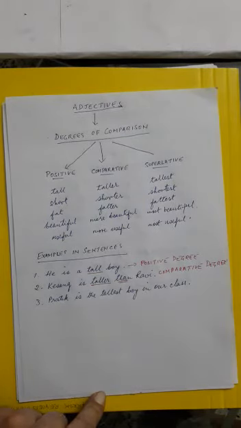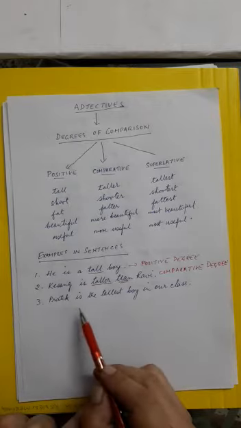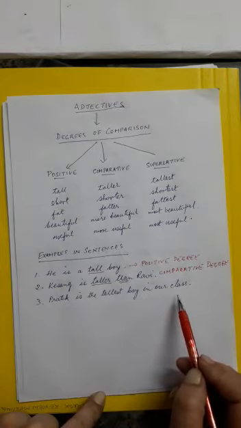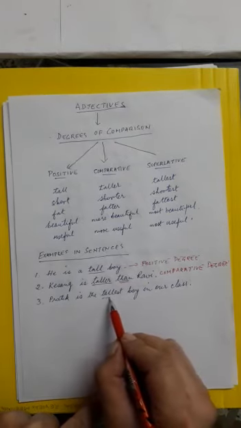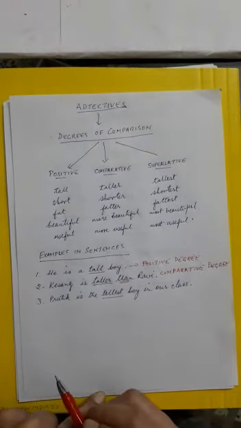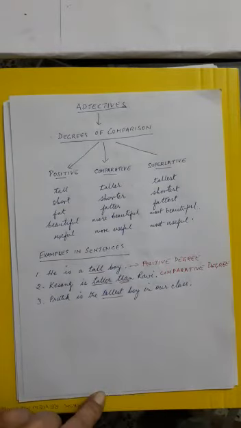Now let's look at the third sentence. Pratik is the tallest boy in our class. Which is the adjective here? Again, tallest. Tallest. Now, how many people are being compared here?